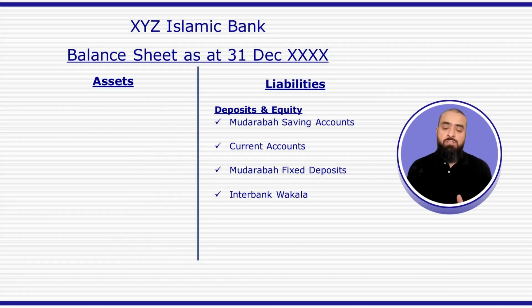So a bank which has excess funds will enter into a wakala contract with the bank which is short of funds. The excess bank will provide the funding or the investment under the wakala contract, and the bank which requires the funds will receive those funds and place them in its business. Any profits earned are passed on to the investor bank. In case losses are incurred, the losses will have to be passed to the investor bank. So again, this arrangement involves a wakala contract, which is perfectly permissible in terms of Sharia. Any profits earned under the wakala contract are acceptable and permissible and do not constitute riba.